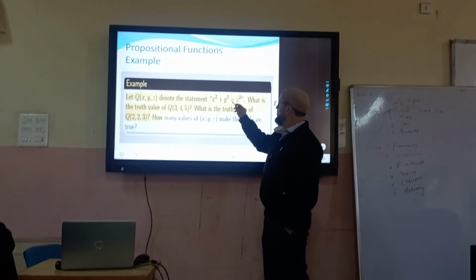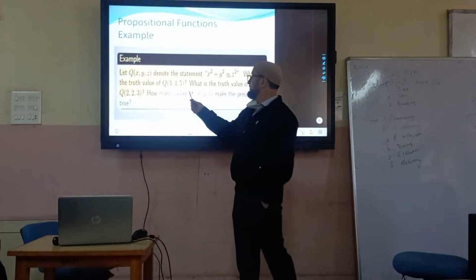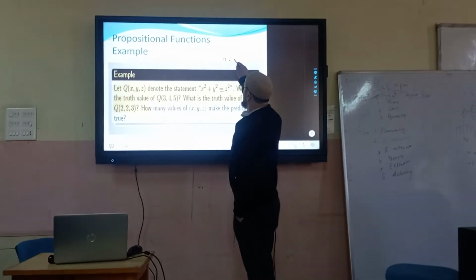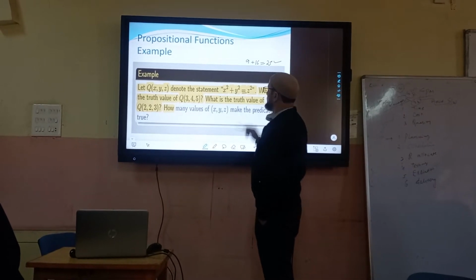The one above, why is it false? X square plus y square, 3 square plus 4 square. 3 square is how much? 9. 4 square? 16. 16 plus 9 is? 25. So it is true. Yes, understood.